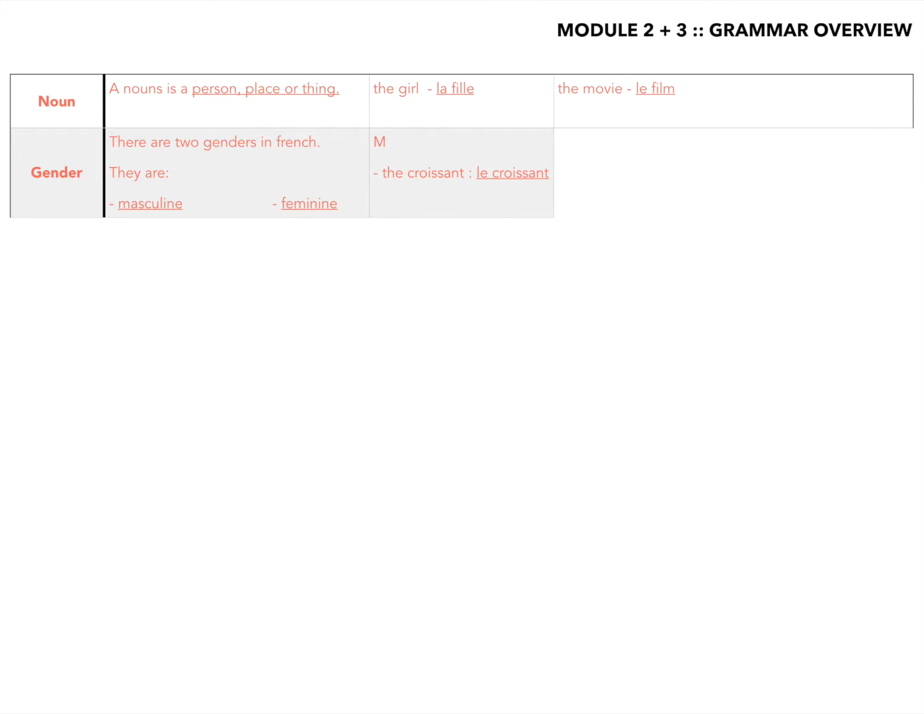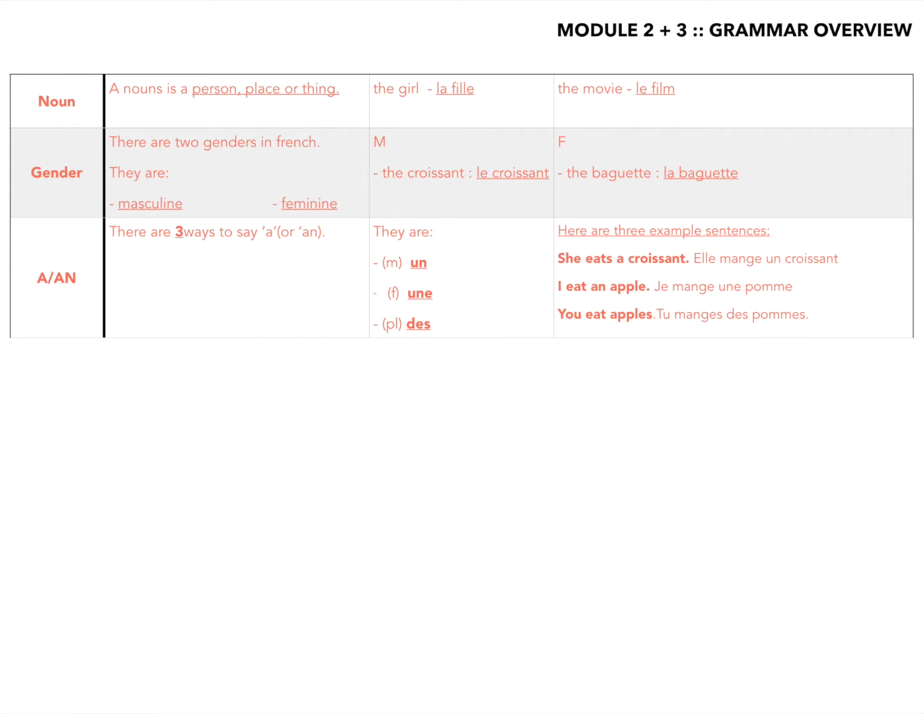Let's do two more words. Le croissant, the croissant, and la baguette, the baguette. Le croissant is masculine, la baguette is feminine. Let's talk about another way to say that we have a certain gender in French. Those are the words for a or an. There are three ways to say a or an: un, une, and des. Un is for masculine words, une is for feminine words, and des is for plural words.